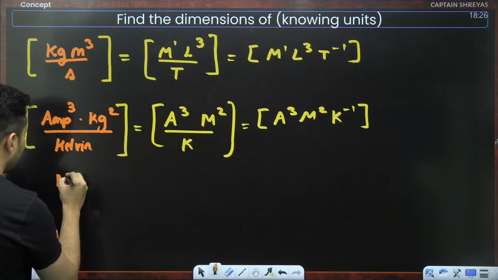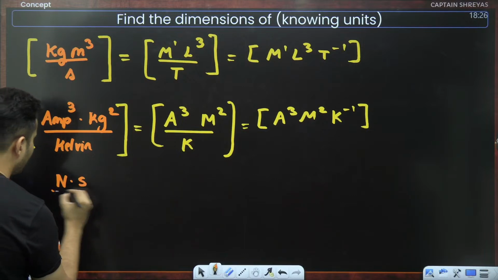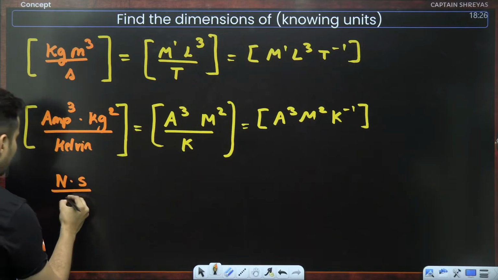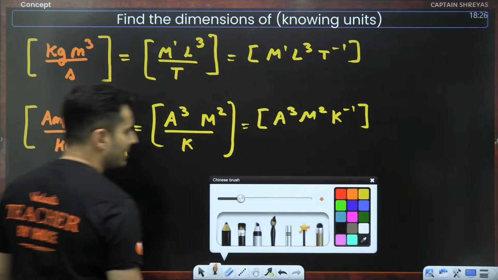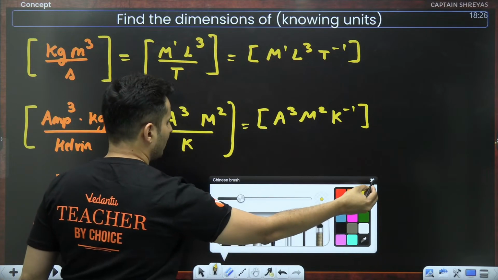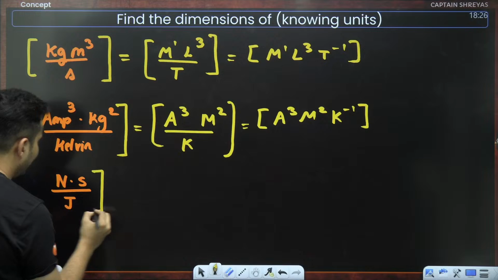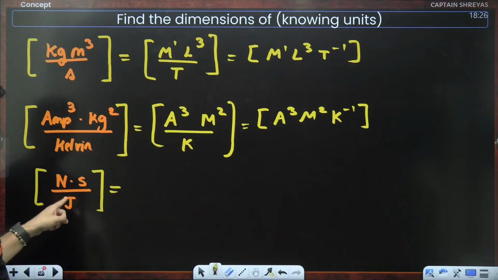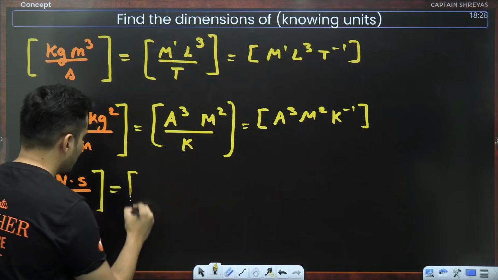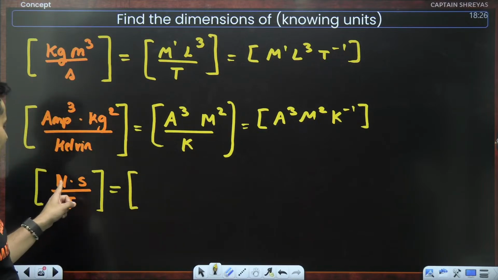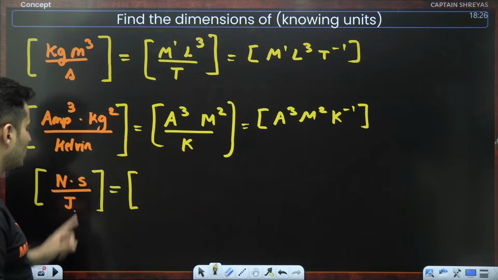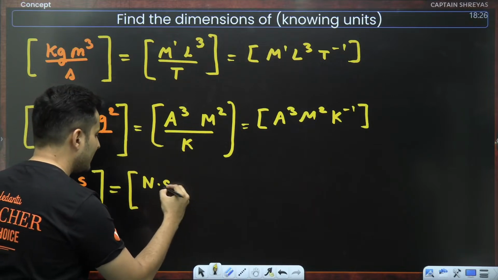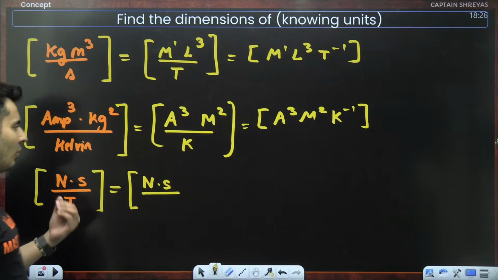Similarly, one more thing. Let's say it is Newton second per joule. This is some unit, and I want to find the dimensions of it. First of all, write down Newton into second by joule. Newton, keep it as it is. Second also keep it as it is. What is a joule?